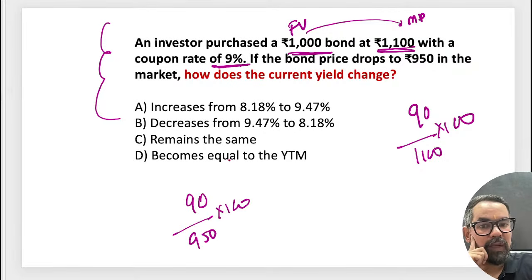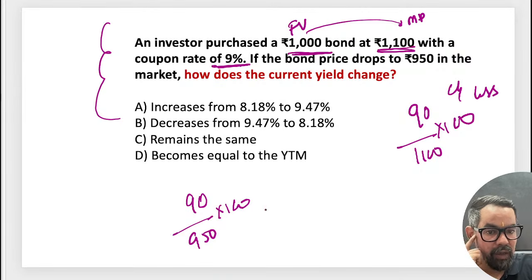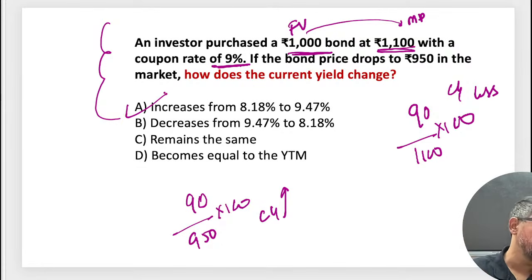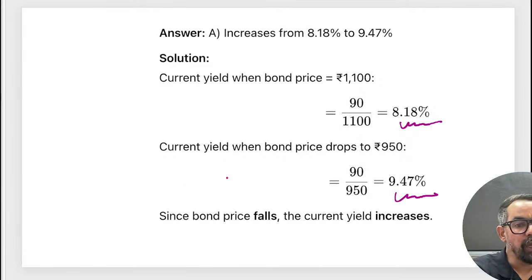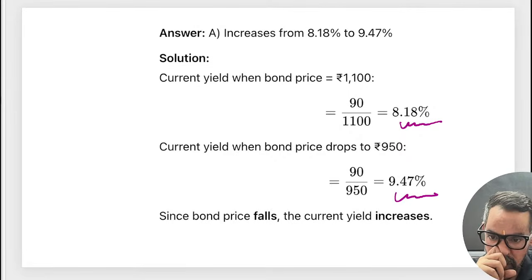So in the earlier case the current yield will be less, and here the current yield will be high, just because of this calculation. So option A should be the right answer. Correct? So for A the current yield is 8.18%, and for B the current yield is 9.47%. Right guys, let's move ahead to the next one.